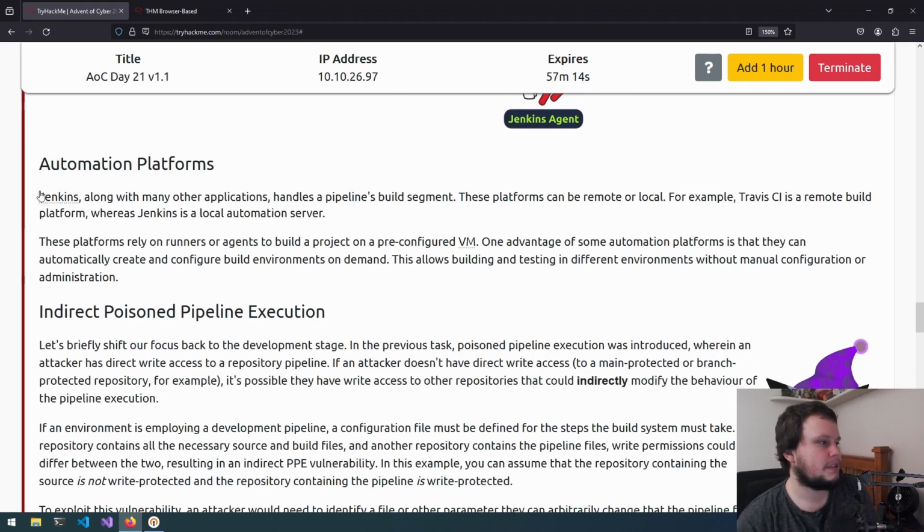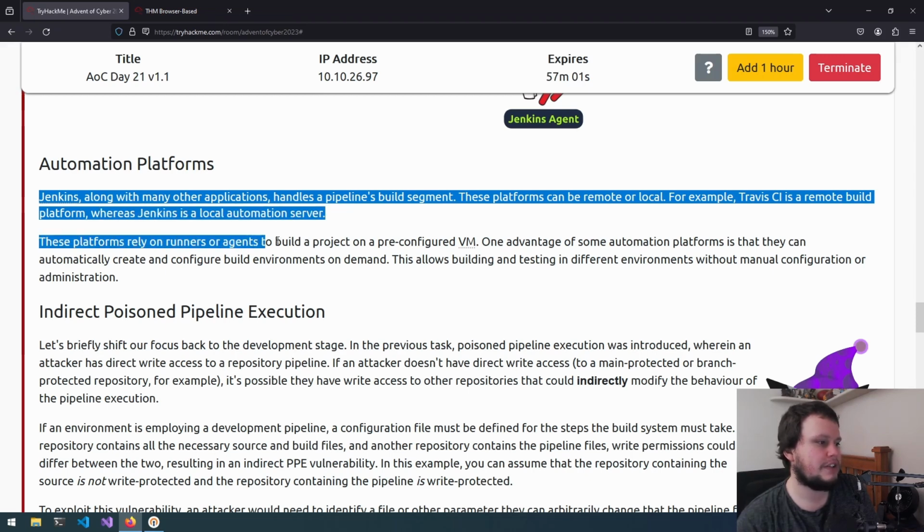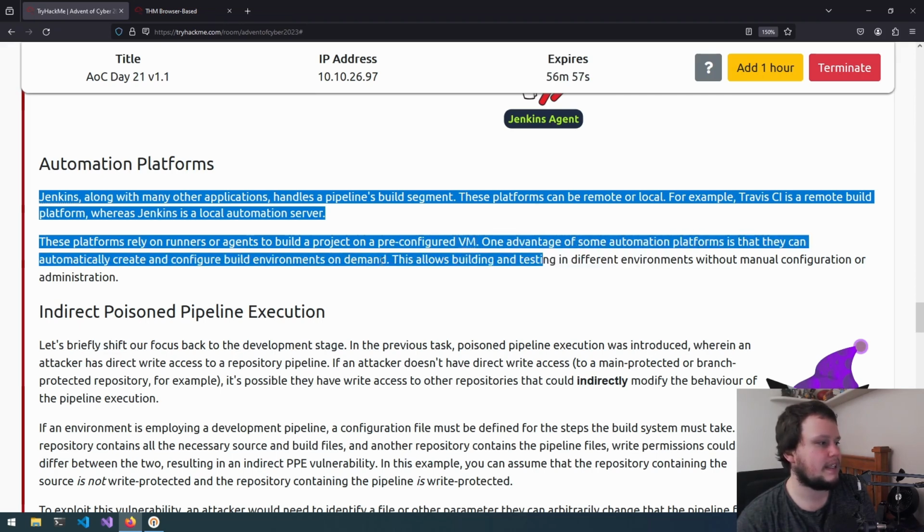So, automation platforms. Jenkins, along with many other applications, handles the pipeline's build segment. These platforms can be remote or local. For example, Travis CI is a remote build platform, whereas Jenkins is a local automation server. These platforms rely on runners or agents to build a project on a pre-configured VM. One advantage of some automation platforms is that they can automatically create and configure build environments on demand. This allows building and testing in different environments without manual configuration or administration.